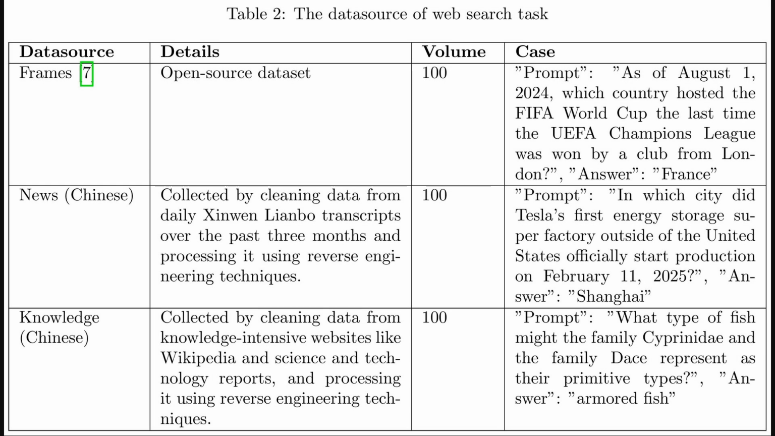Okay, so we just saw examples of the web search and database tasks. This table, Table 2, gives us the specifics on the datasets used for those web search evaluations. You can see there are three main sources listed. First is Frames, which is an open source dataset. Then there are two datasets the researchers collected themselves, called News and Knowledge, both in Chinese. Each of these datasets contains 100 samples, so 300 web search questions in total were used for testing the different web search servers. The examples show the kinds of questions asked, like about the FIFA World Cup, or a Tesla factory, or even types of fish.